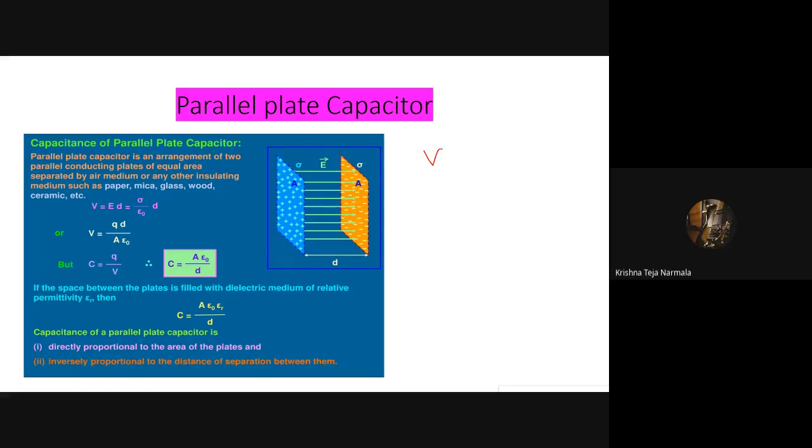Sir, we know here we get the potential difference by multiplying the electric field intensity into the distance between the two plates. As the electric intensity and distance are in the same direction, we can write here sigma by epsilon naught, sir.